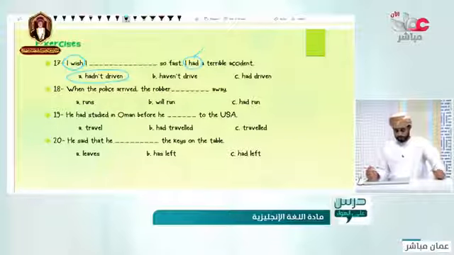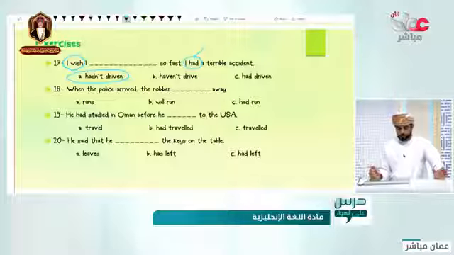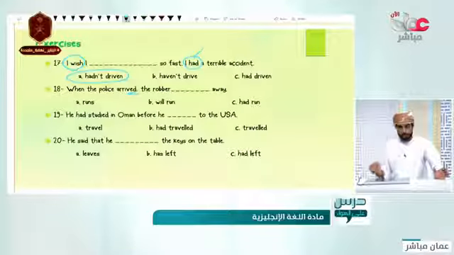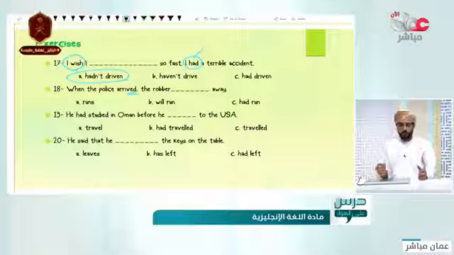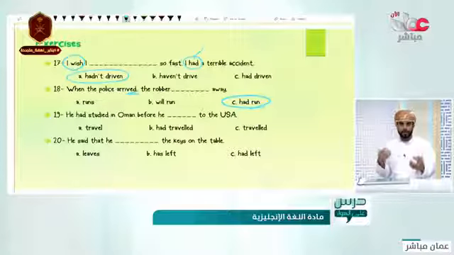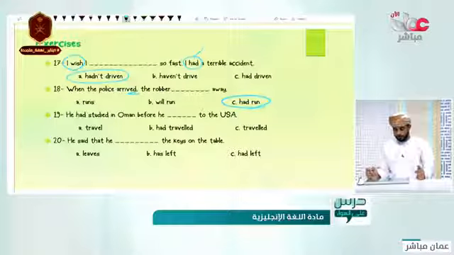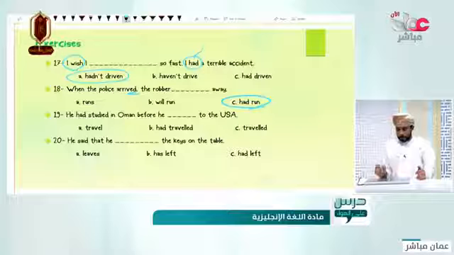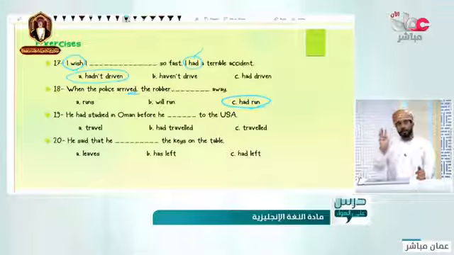When the police arrived, the robber ran away, or had run away, or whatever. So runs away. You may say, teacher, runs could work. No, because arrived is in the past. Those two things happened in the past. So which one? Yes, had run, because the sentence happened in the past, and the word when. Two actions happened in the past, one of them before the other one. Good. It means in here that they had run away. Then the police came.